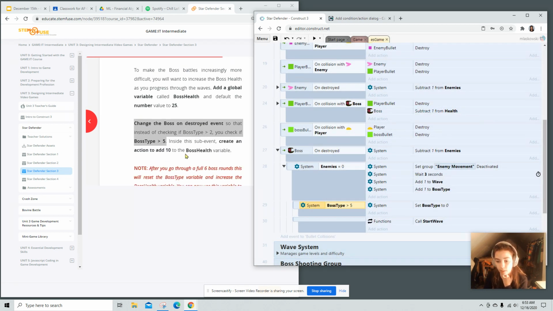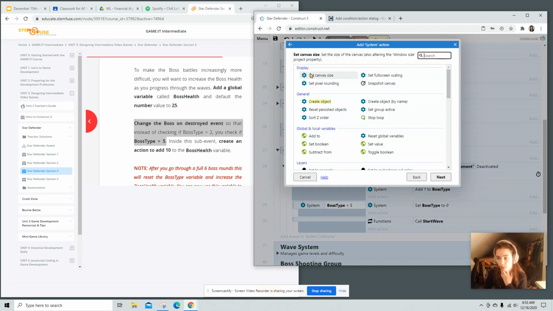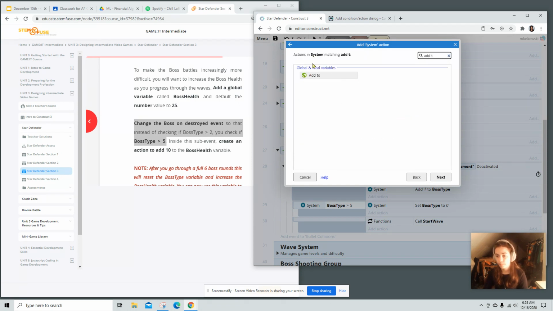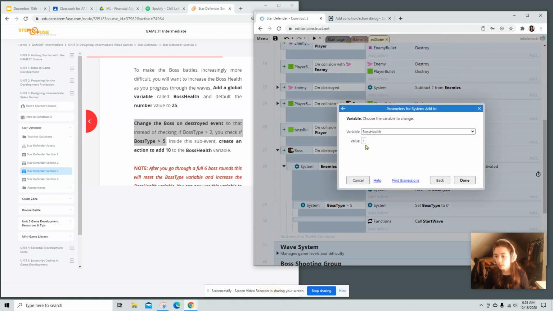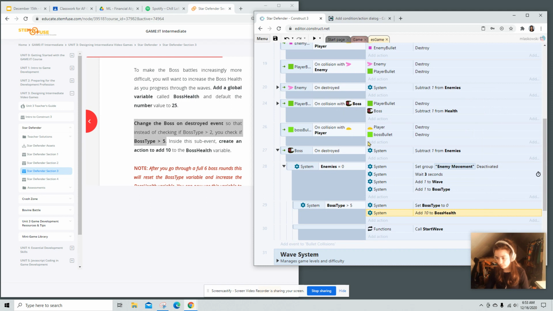Inside this sub-event, create an action to add 10 to the boss health. So right here, we're going to add an action. It's going to be add 2, and it will be add 10. That means as soon as your boss type is greater than 5, we're going to add 10 more to his health.